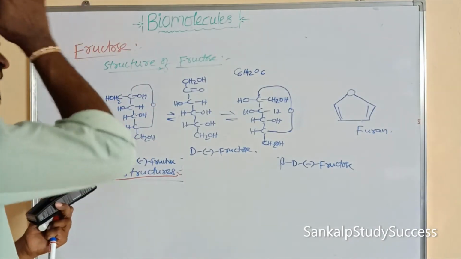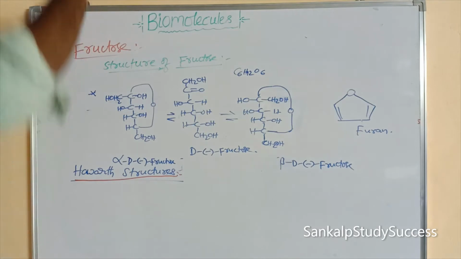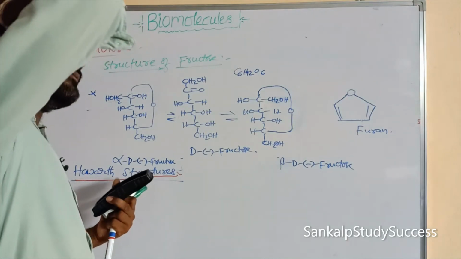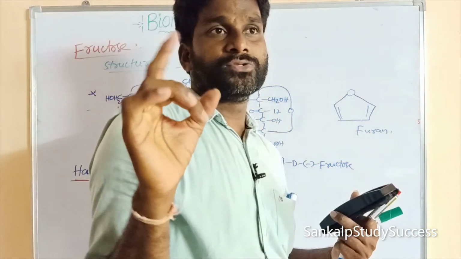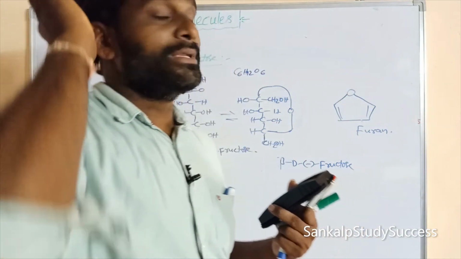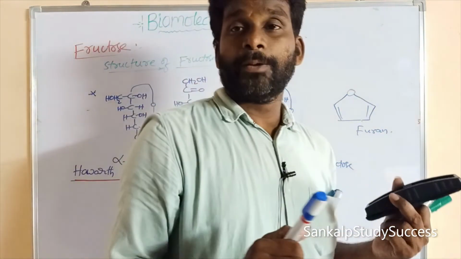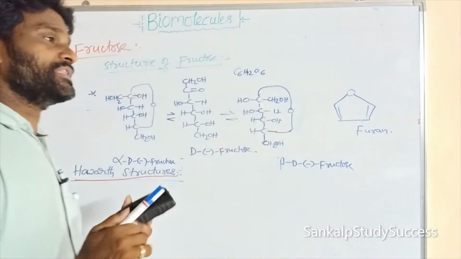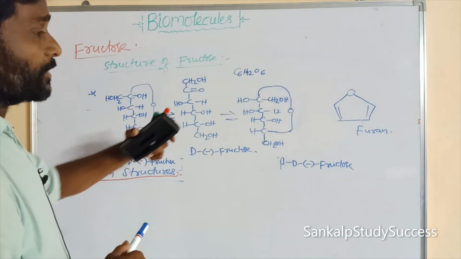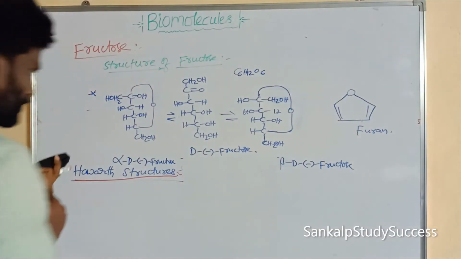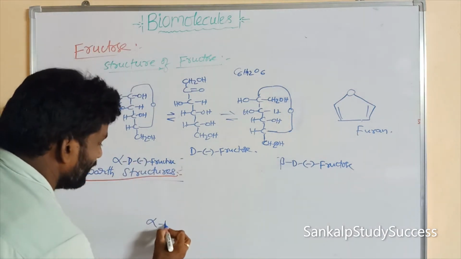So its name is said to be fructofuranose. Similarly, in glucose, the alpha and beta forms of glucose resemble pyran, so that is said to be glucopyranose. Here the cyclic structures of alpha and beta forms of fructose can also resemble pyran, so its name is given as fructopyranose.